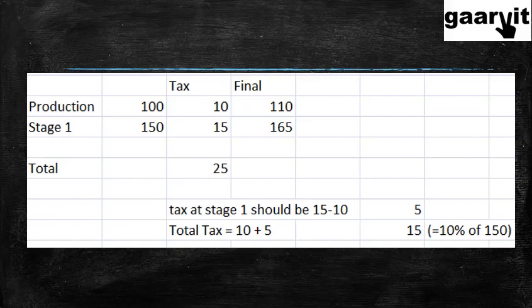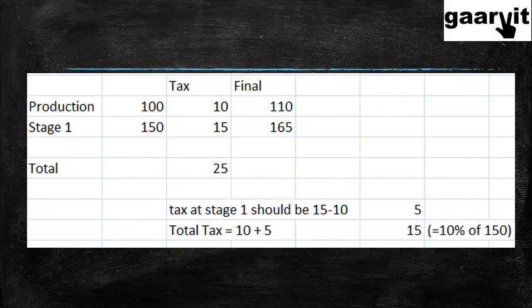Now this loaf of bread is then purchased by a baker or anybody who uses bread, let us say for producing bread rolls. So he purchases this loaf of bread for rupees 110. He adds some value in it and he finally produces goods, that is bread rolls, worth rupees 150. Now in this, the 10 rupees have gone to the government. So effectively he has 150 rupees worth of bread rolls in his hand.